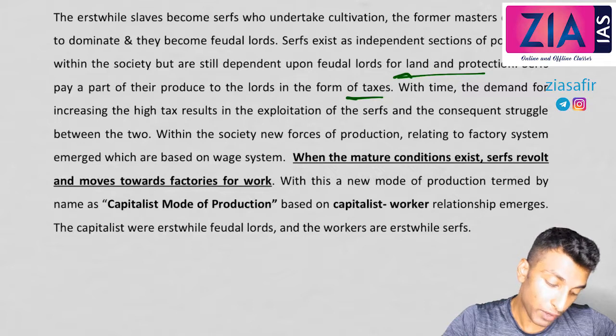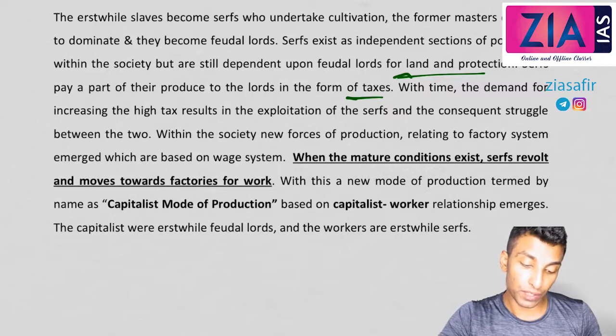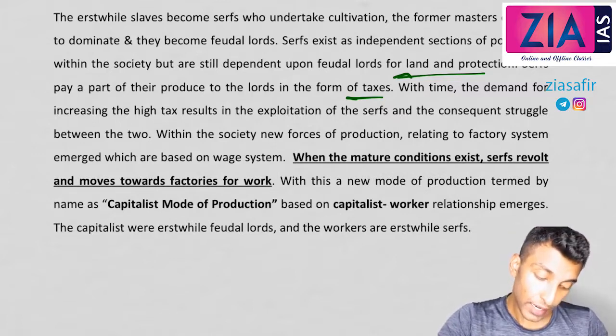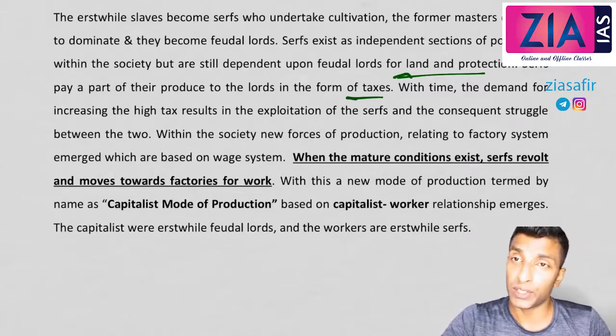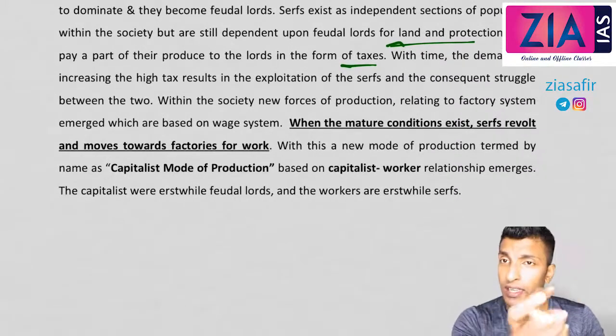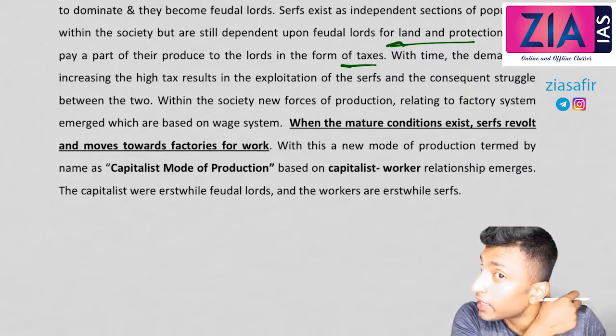With time, the demand for increasingly higher tax results in the exploitation of the serfs and the consequent struggle between the two. Within the society, new forces of production relating to the factory system emerged, which are based on the wage system. When the mature condition exists, if you see earlier, when the revolt was there, already an option had emerged that was related to settled agriculture.